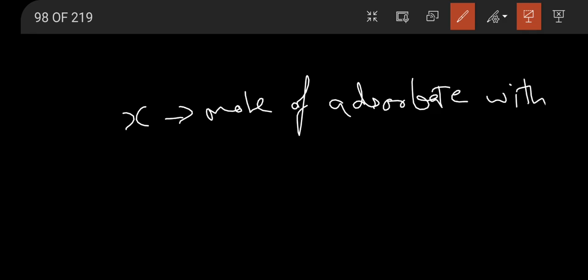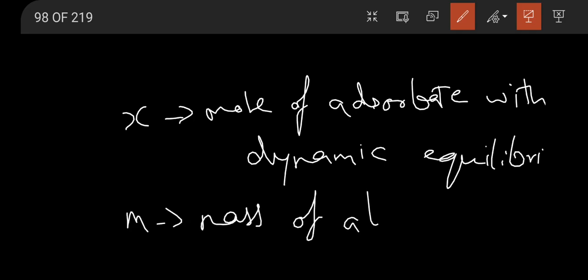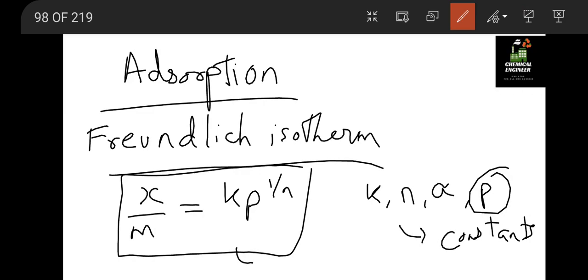with dynamic equilibrium, and m is generally the mass of adsorbent. I hope you know what is adsorbate and adsorbent. Adsorbent is the surface on which adsorption is taking place. Okay, so x by m generally shows the amount of adsorption taking place.